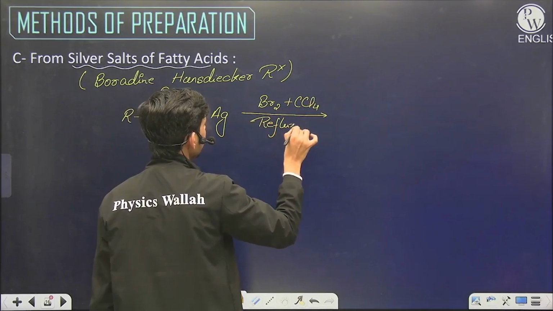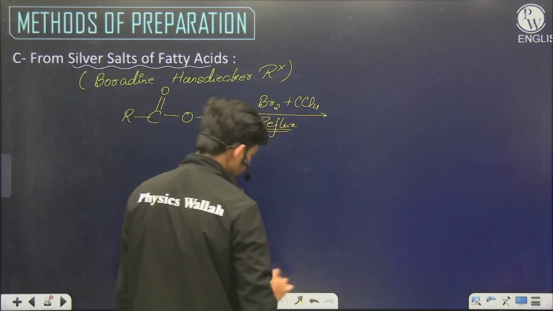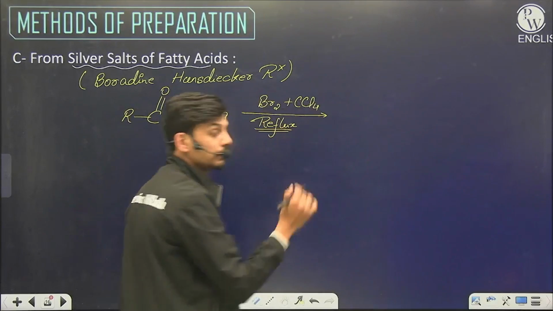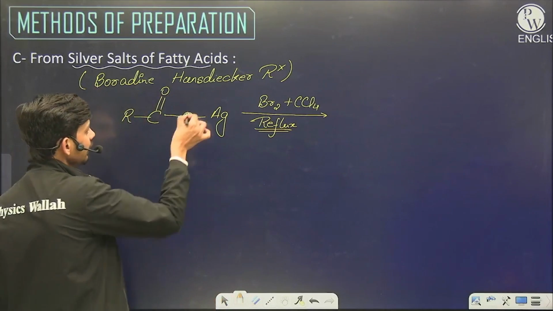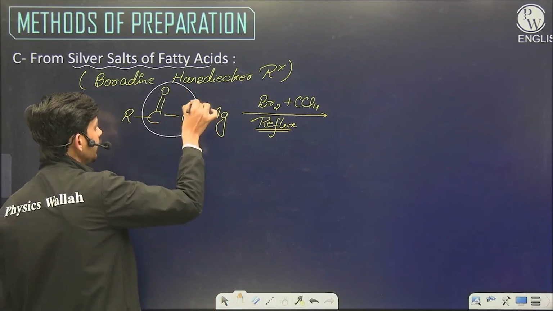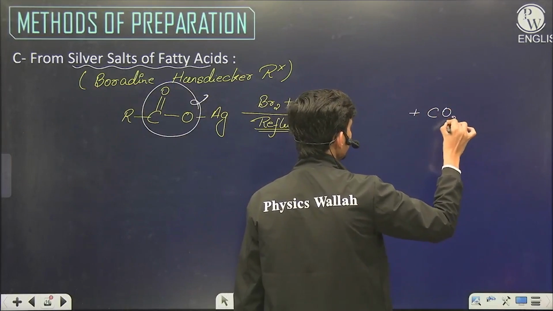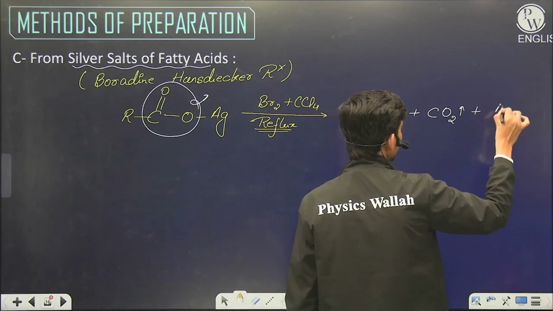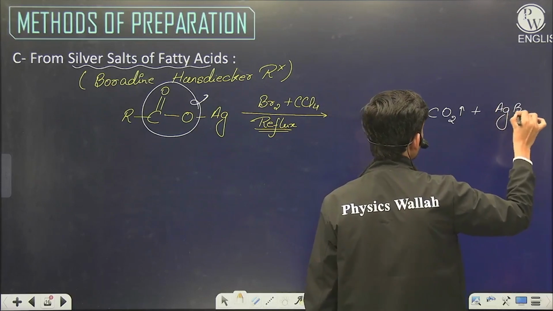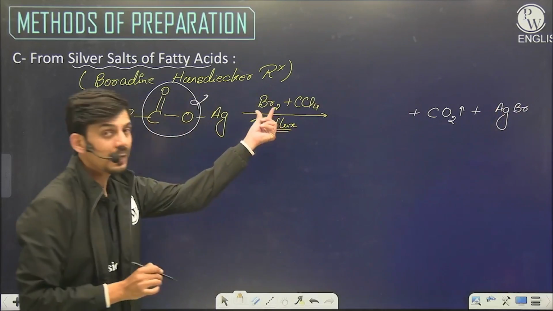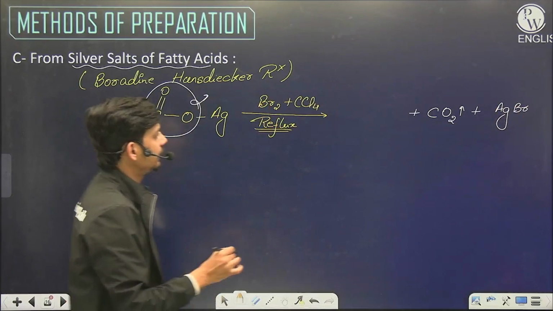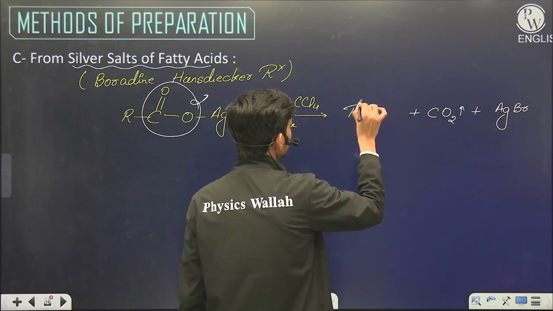Refluxing means we heat this for a very long time under a constant composition mixture. After refluxing, CO2 is removed as a gas. The silver free radical reacts with the Br free radical to form AgBr, and the remaining Br reacts with the R radical to form RBr.